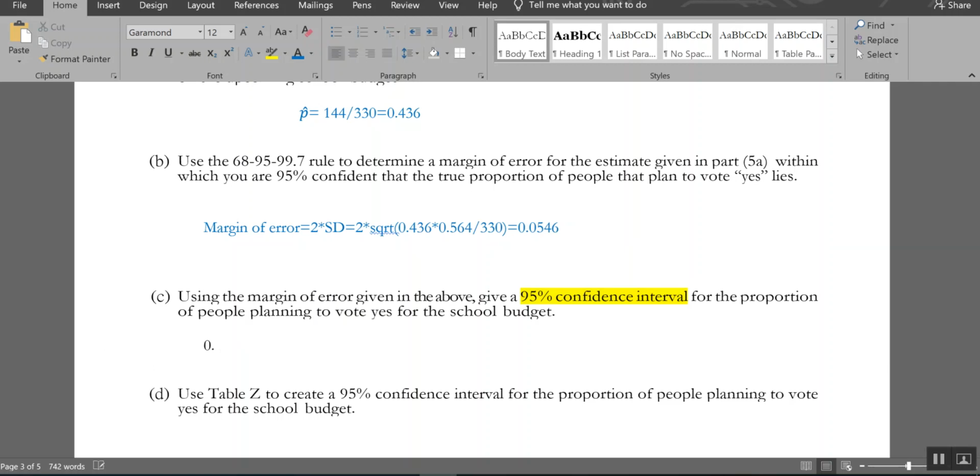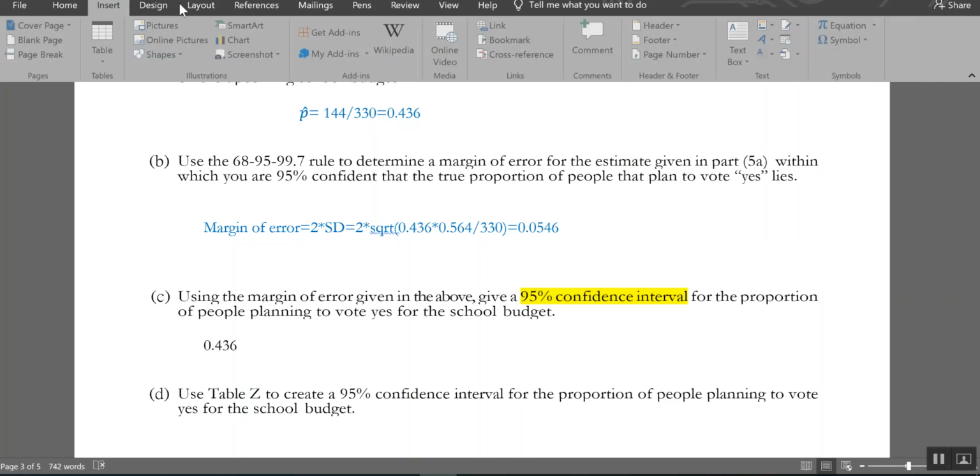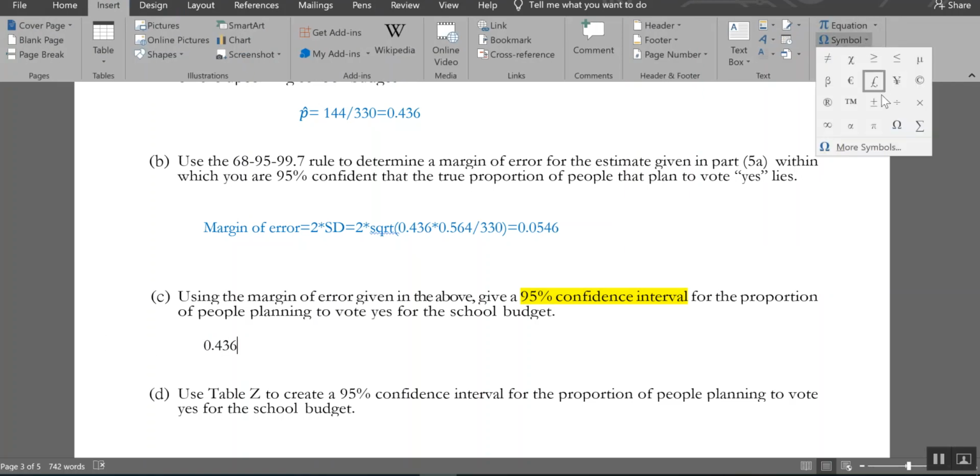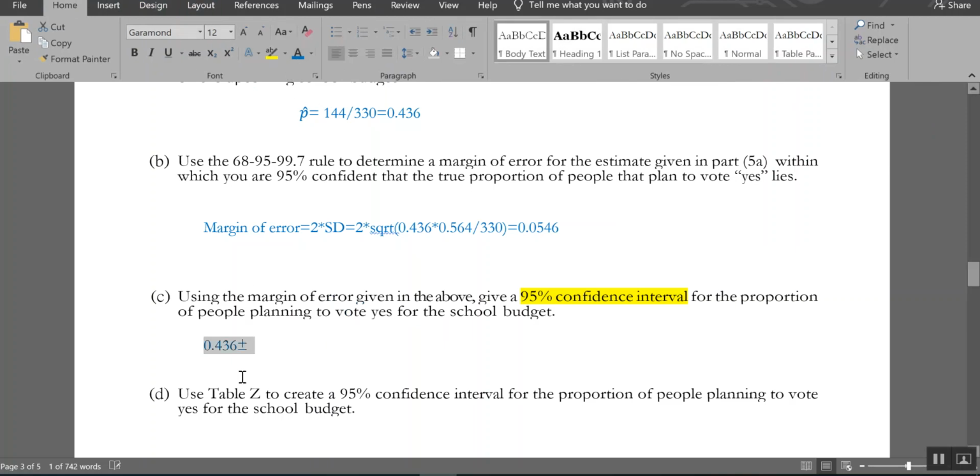I take 0.436 and I add and subtract. So I'm going to steal that symbol real quick. Insert symbol plus minus. This isn't blue. Jeez. My margin of error to this to see how far it goes in each direction. So when you go through and do this with the plus or minuses, I have to do minus for the lower end, and then plus for the upper end.